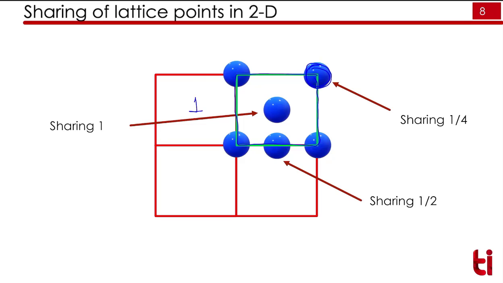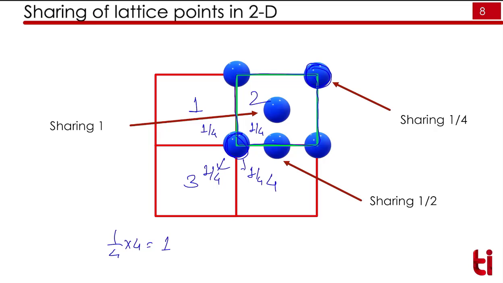For example, we have 1, 2, 3 and 4, there are 4 unit cells. This lattice point will share 1/4 of its part into each unit cell. So here 1/4 part, here 1/4, here 1/4 and here 1/4. So total 1/4 into 4 equals 1, right?